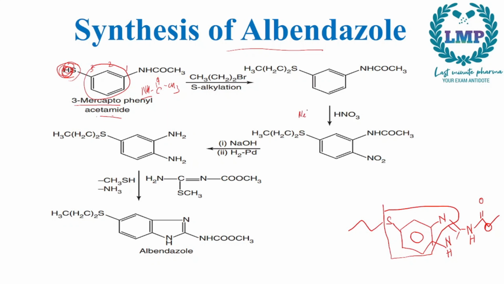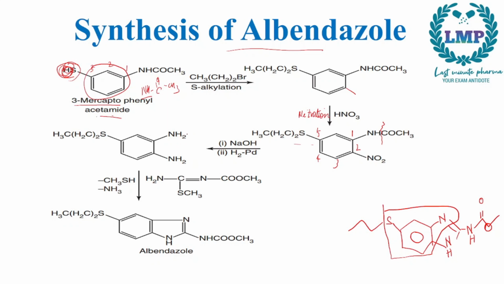Next, this intermediate will undergo nitration, and there would be addition of a nitro group in this position. Now there would be a change in the numbering. It would be 1, 2, 3, 4, 5. Next it will undergo reduction and hydrolysis, that is this group would be cut off over here because of this one. So it would be NH2, NH2 and this group right here.